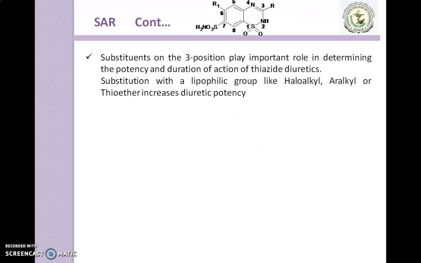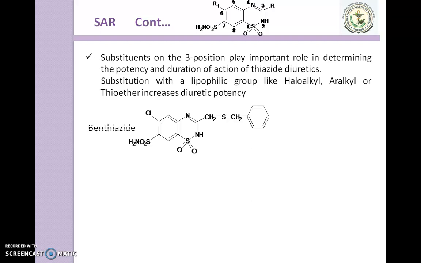Moving to the next point, substituents on the third position play an important role in determining the potency and duration of action of thiazide diuretics. Substitution with a lipophilic group like haloalkyl, aralkyl or thioether increases diuretic potency. Here is the example of benthiazide, which contains a thioether substitution at position number 3 and has increased diuretic potency.